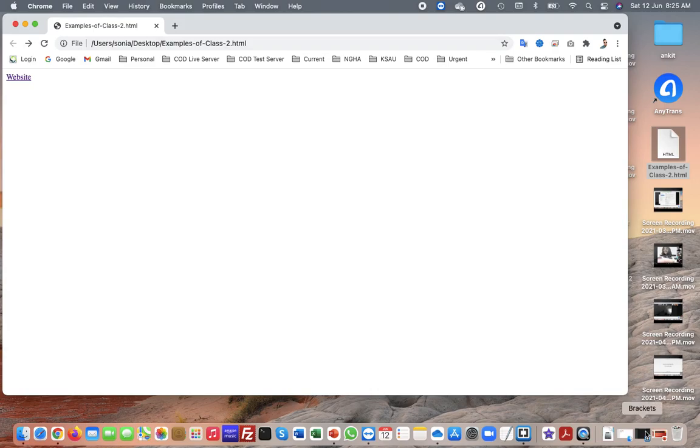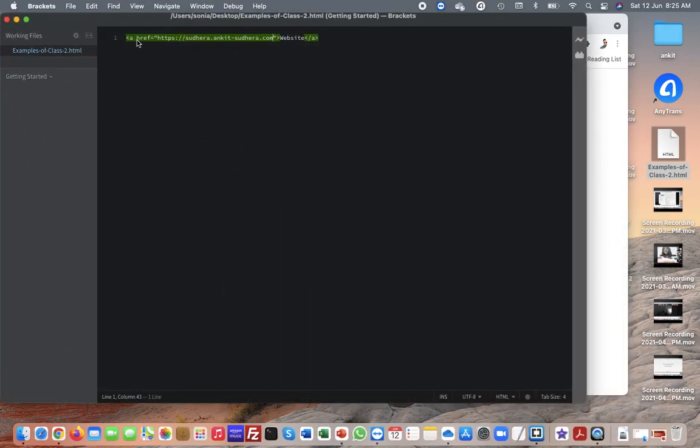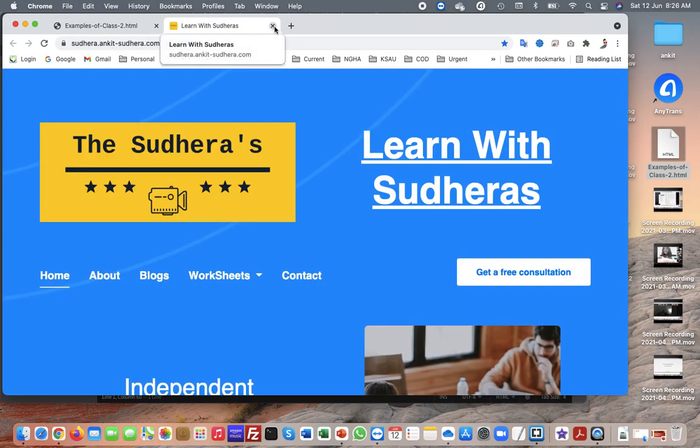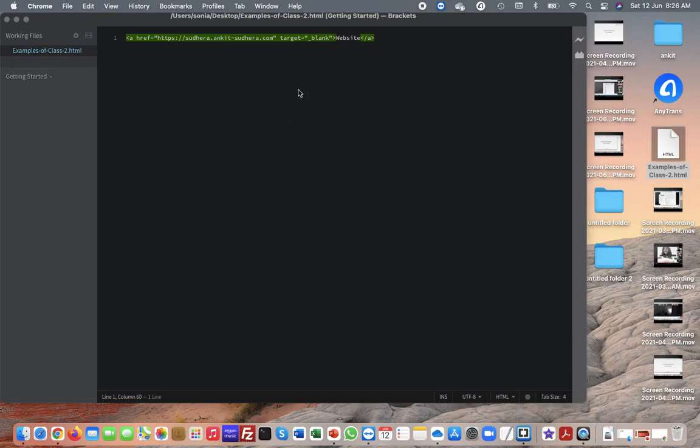So here you can see in this code, href is an attribute. We can use more attributes in the href, like we can mention the target equal to blank. Blank means this website will open in a new page. I will just save it. Let me try to show you. I will just refresh. If I click it, it opens in a new tab. So this is the meaning of attribute, that you can add a lot of attributes inside the tags.